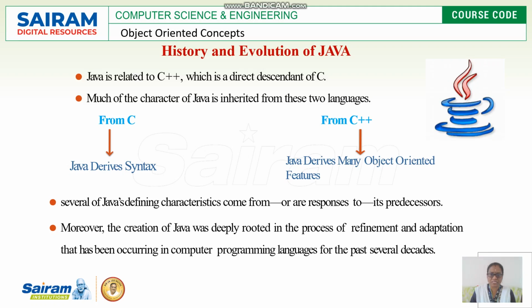From C++, Java derives many of its object-oriented features, right? So the theoretical object-oriented features are derived from C++, and the basic syntax, characteristics, and styles are derived from C. These two are exactly what come up with Java.